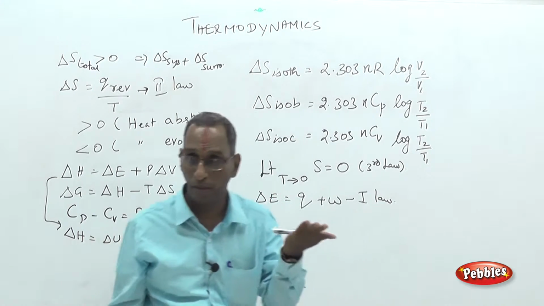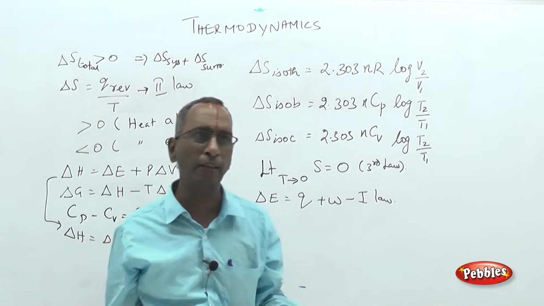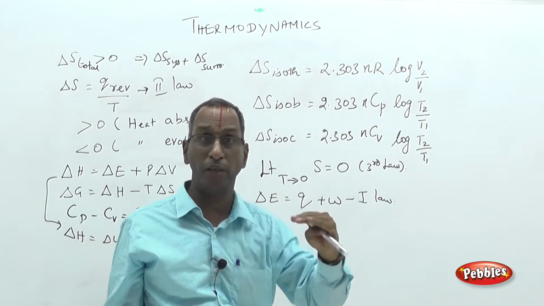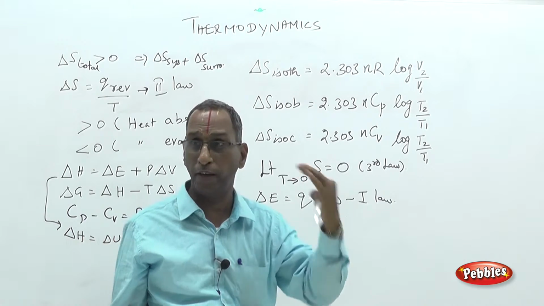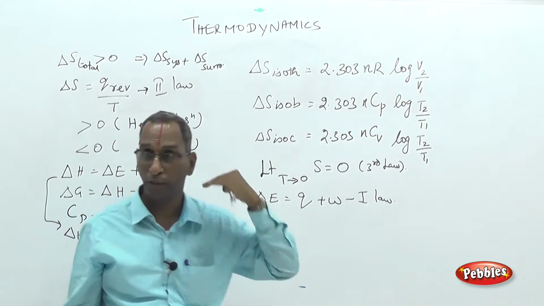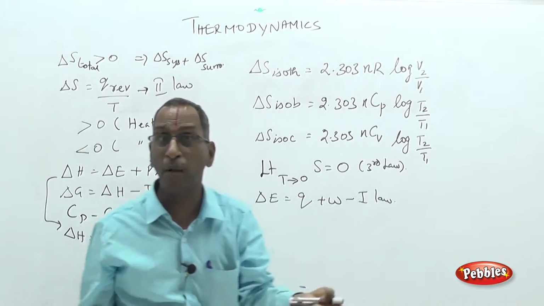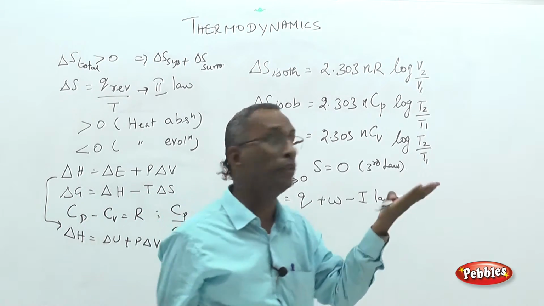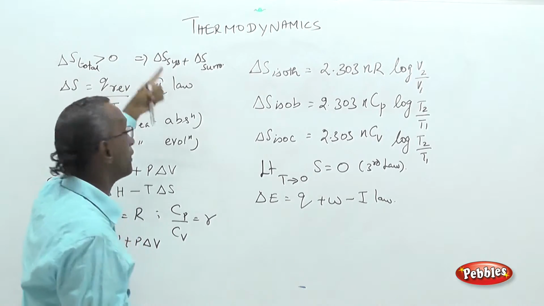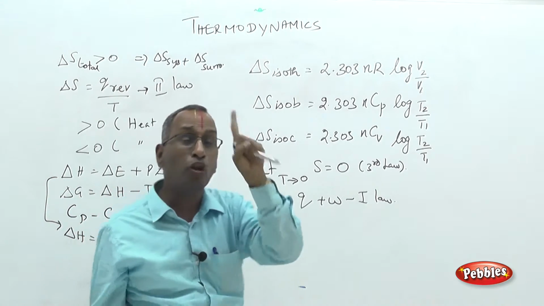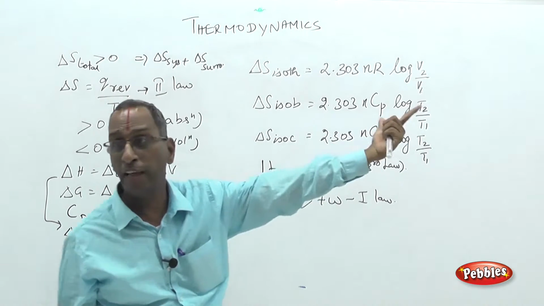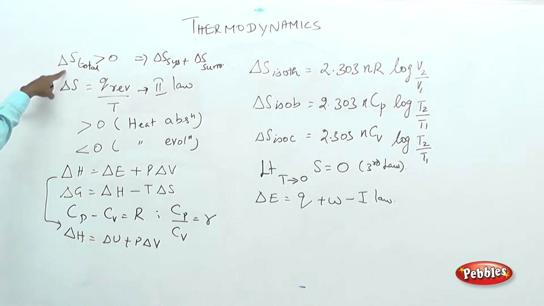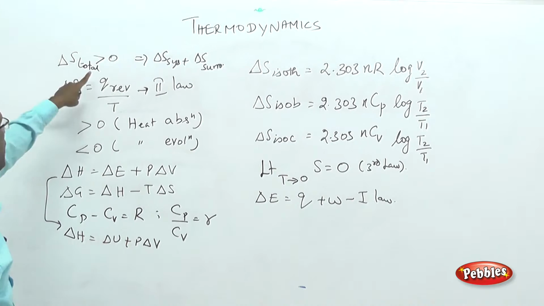One of the statements of the second law is that the entropy of the universe, that is, the disorderliness of the universe, goes on increasing, which is the fate of the Kali Yuga. Randomness and disorderliness go on increasing, that is the essence of the second law. First law: energy of the universe is constant. Second law: entropy of the universe goes on increasing. That is the mathematical form. If it increases, it means delta S is positive, or delta S is greater than 0.